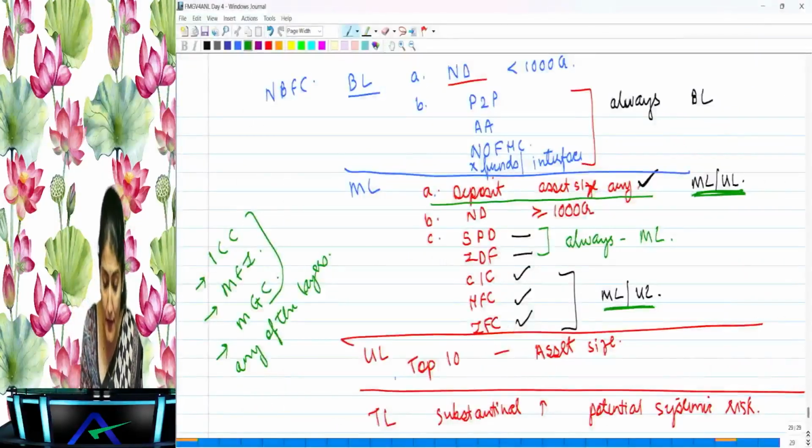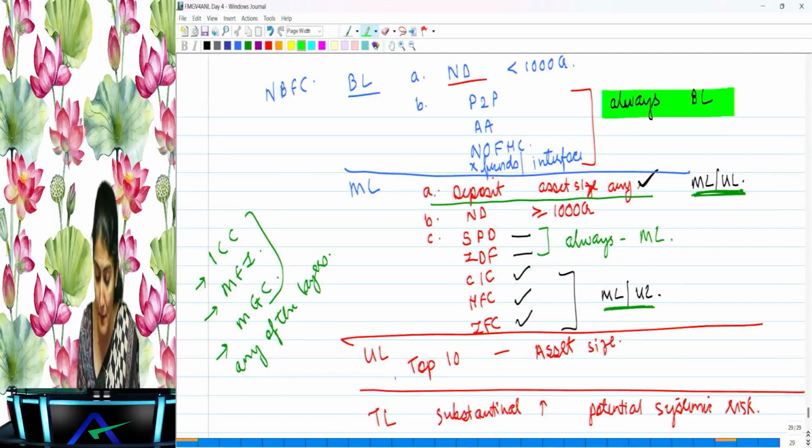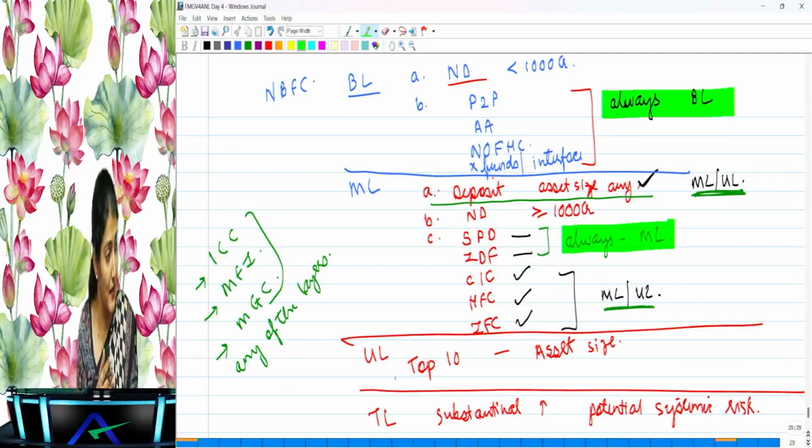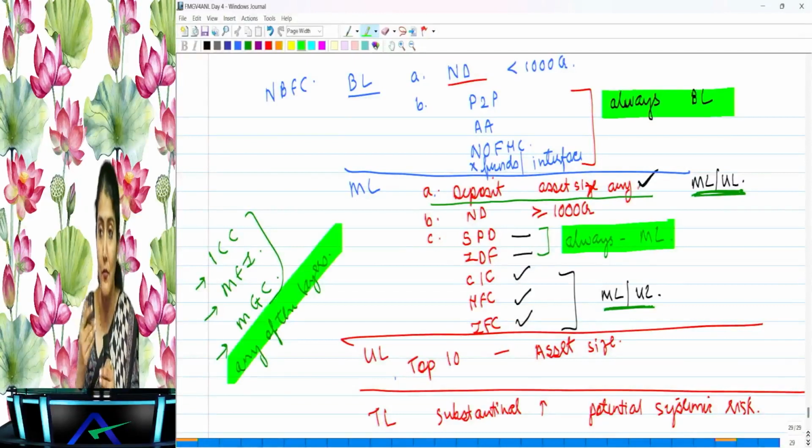Very important for the MCQs. I can see questions coming regarding which will always remain in the base layer, which will always remain in the middle layer. Those types of questions could be coming, or which could come into any of the layers.